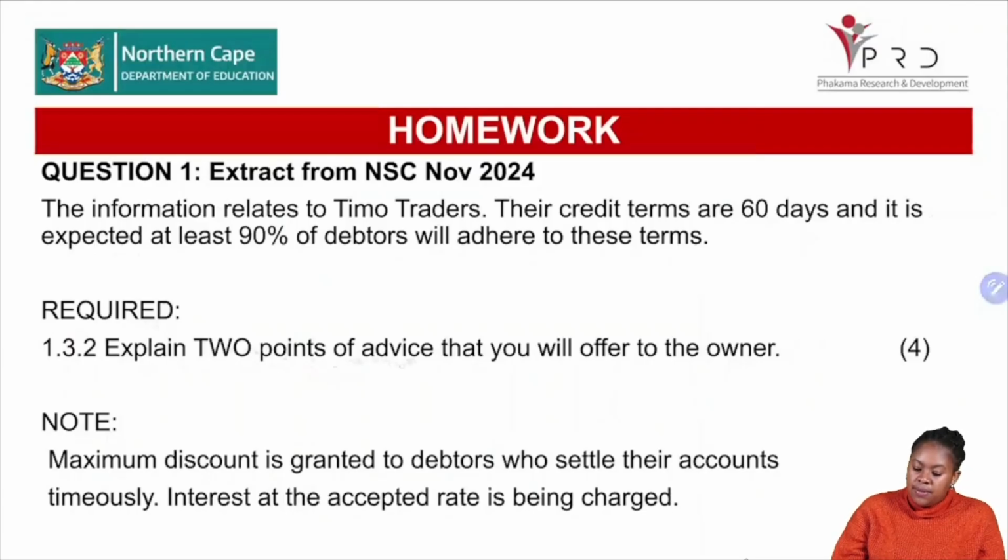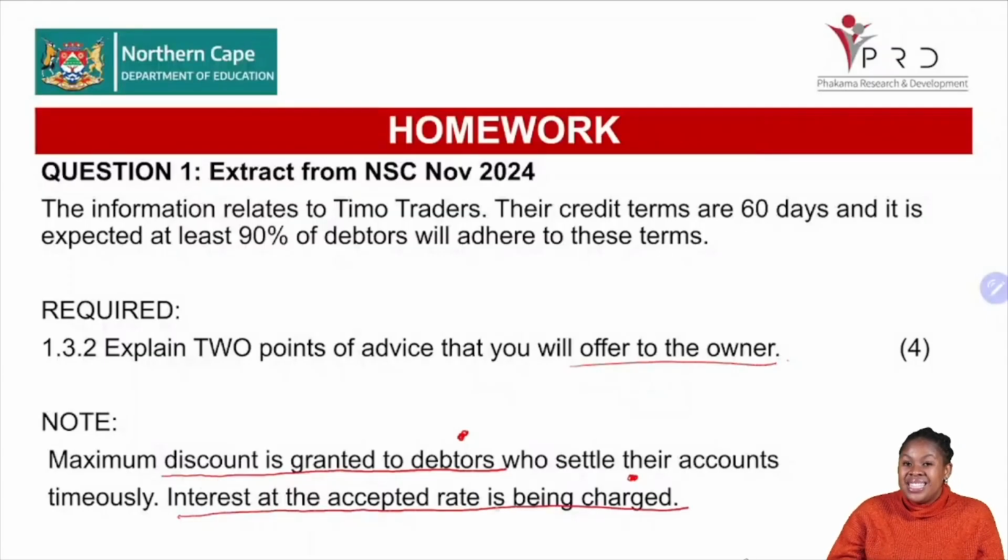All right. Now, your homework says the following. Explain 2 points of advice that you will offer the owner, right? And then it says, note, the maximum discount is granted to the debtors, so you can't use that as a point. And then it also says the interest at an accepted rate is also being charged. So this cannot be part of your advice. It means any of the 4 points that I've just mentioned can be your possible answer for this question.